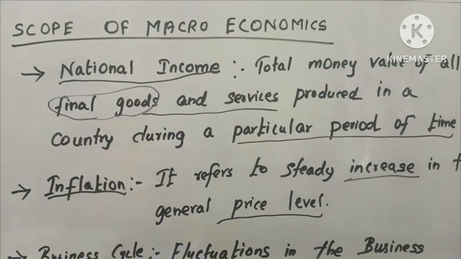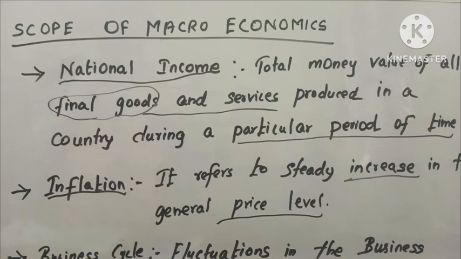For example, ten years ago we could buy a coffee at the price of 5 rupees. But we can't buy the coffee at the same price at present, isn't it? Because the prices have increased from 5 rupees to 10 rupees. This is inflation. Rising general price level creates inflation. Falling general price creates deflation. So general price is very important because it creates inflation and deflation, which is studied under macroeconomics.